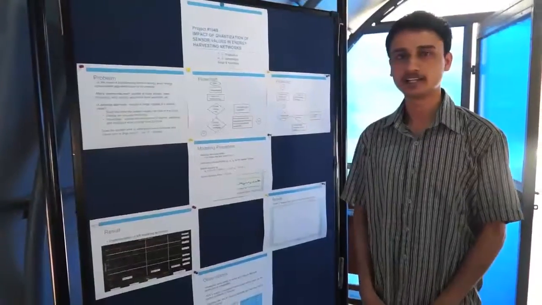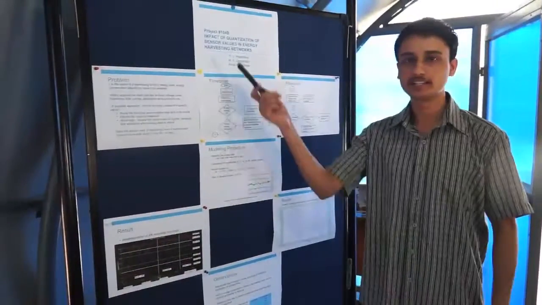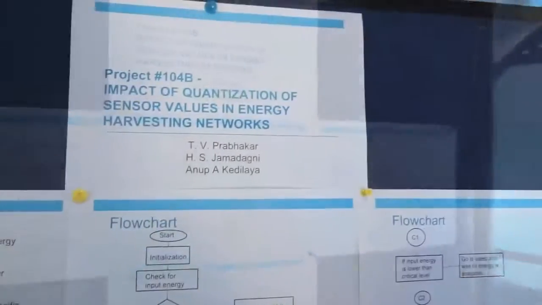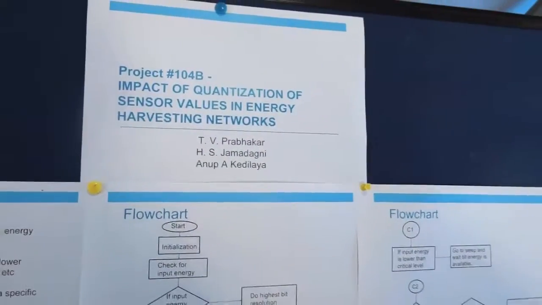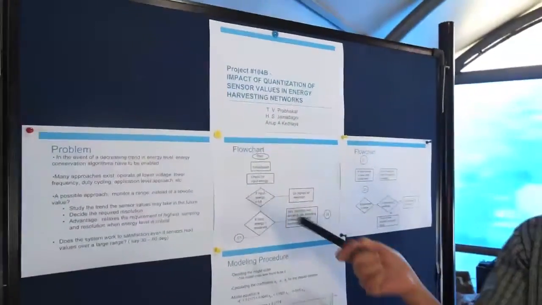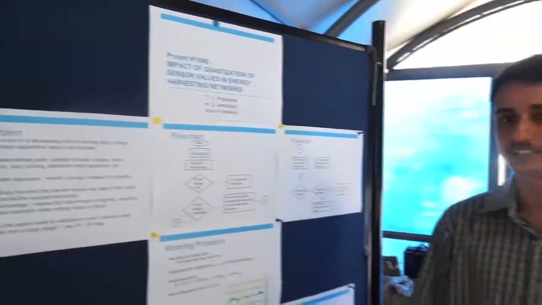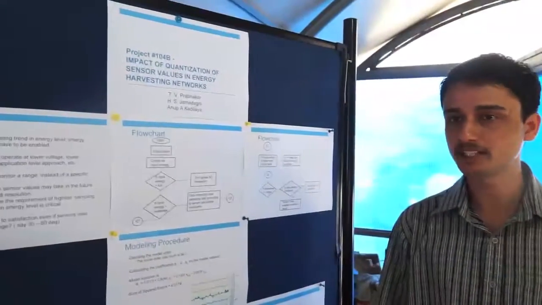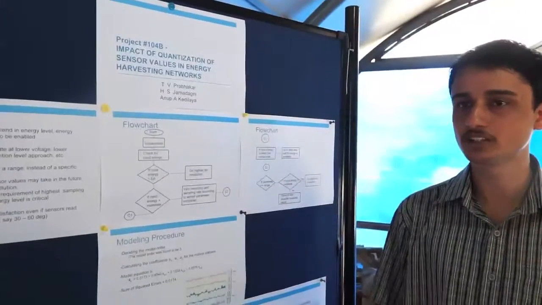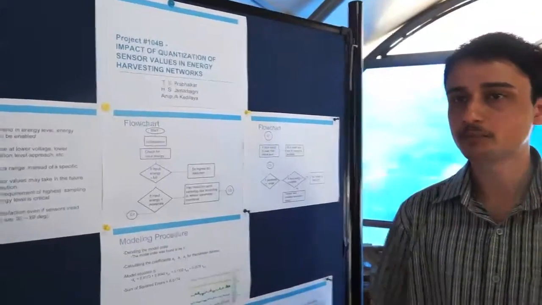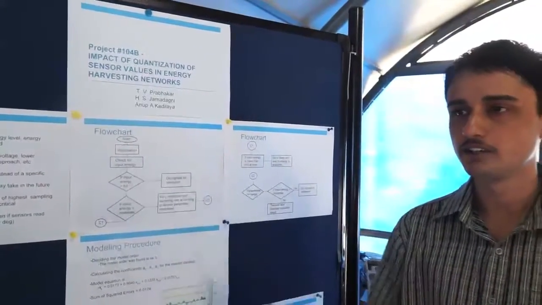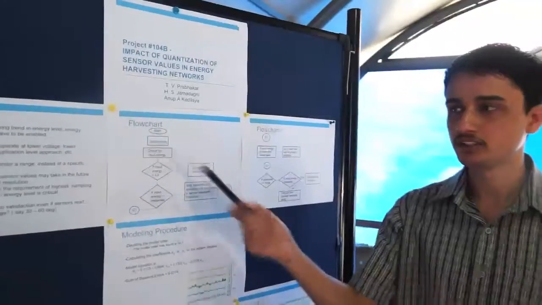My name is Anup and I am here to give a demonstration of the impact of quantization of sensor values in energy harvesting networks. The problem statement is whenever the sensor parameter is being monitored, there is a scope for decreasing the input energy. So when the input energy shows a decreasing trend, it is necessary to implement some energy conservation algorithms. There are several approaches that exist, such as lowering the input voltages or varying the sampling frequency, duty